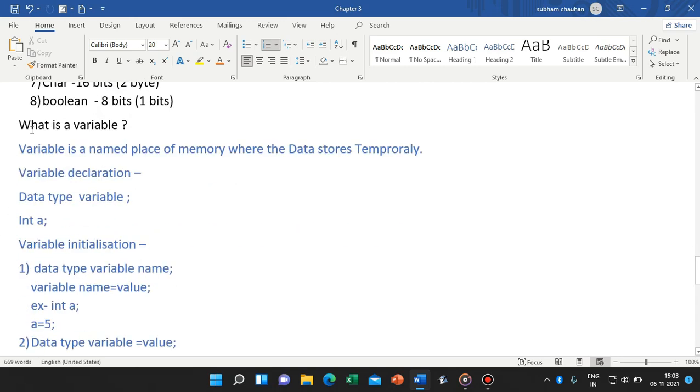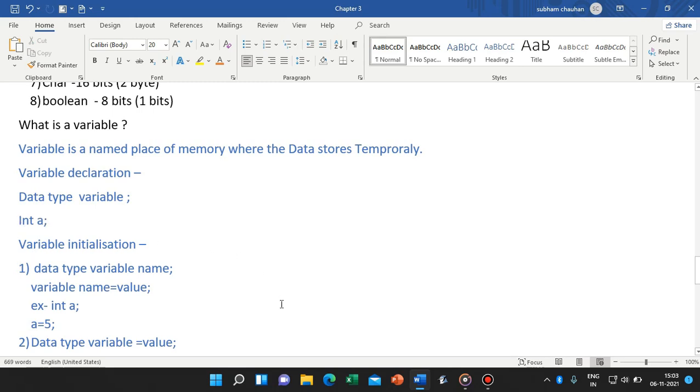It is very important to learn about variable declaration because in every program we will use it. Let's see the data type and the variable name. Here the data type is int and the variable name is a. The variable name must also follow the identifier rules. All the identifier rules must be followed when declaring variables. So this is int a.